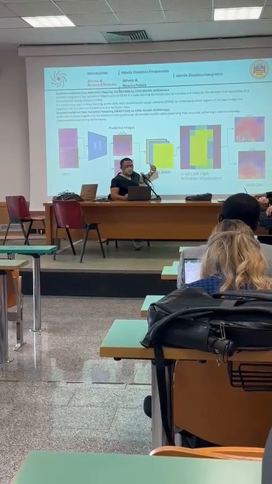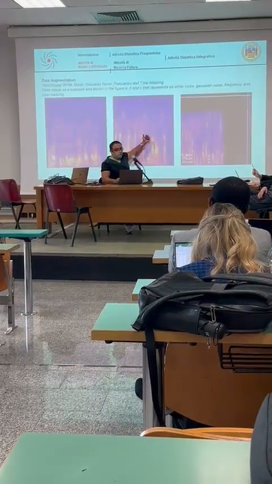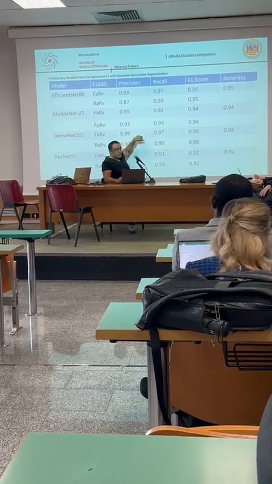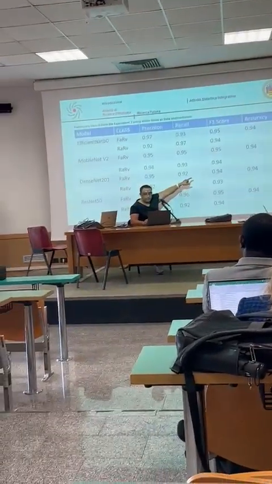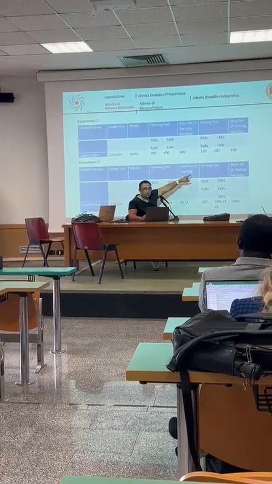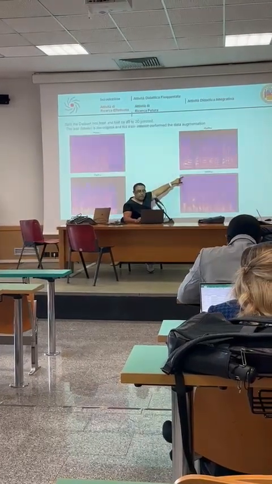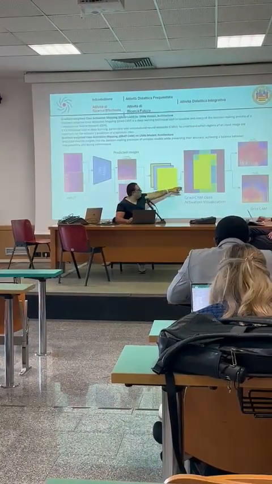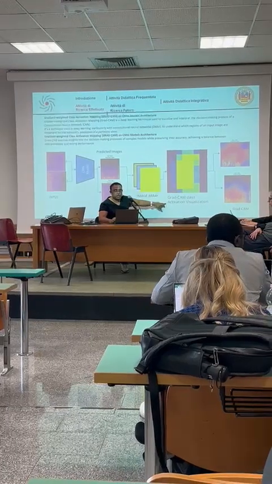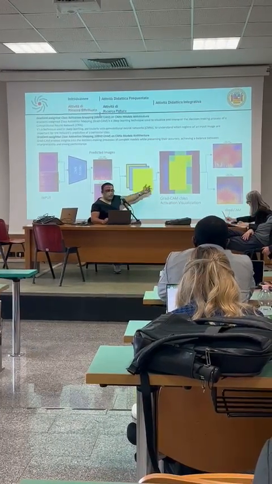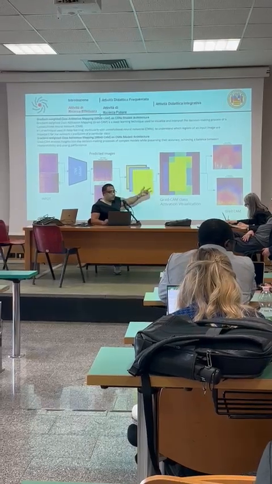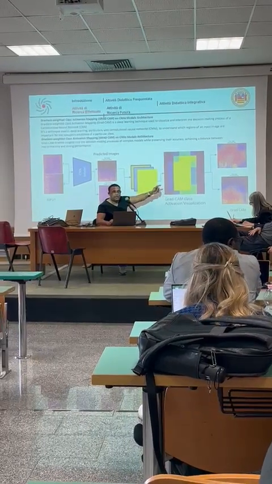Obviously, all my models have their own CAM. So when I have to get the Grad-CAM visualization, I have to change their properties. After that, I apply it on whatever the prediction result is, and it gives me the heat map.